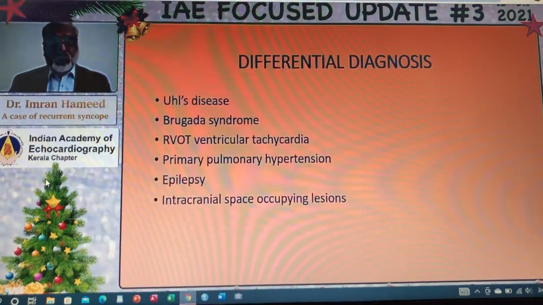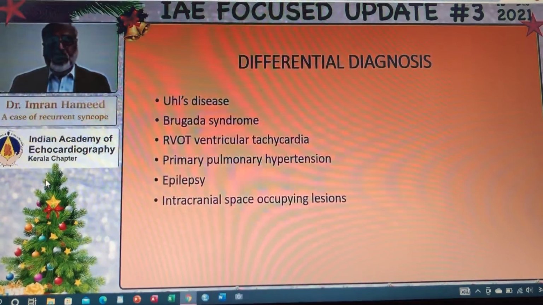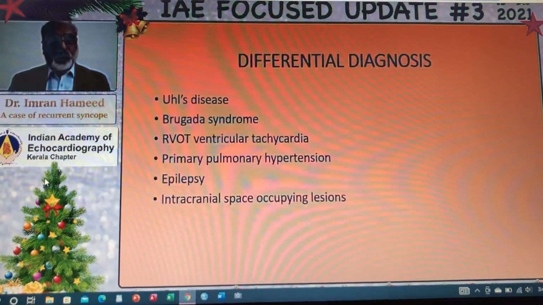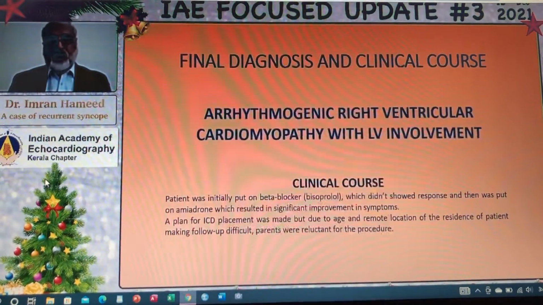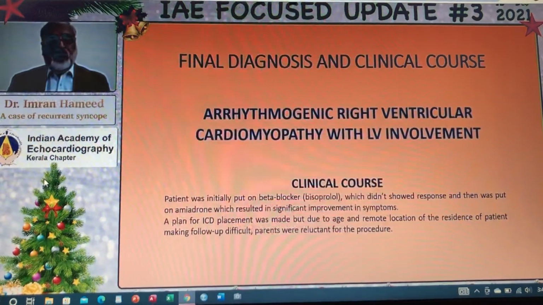Pulmonary artery hypertension was not noted. A normal CT scan brain and a normal EEG record ruled out the last two possibilities. The diagnosis of arrhythmogenic right ventricular cardiomyopathy with LV involvement was confirmed.